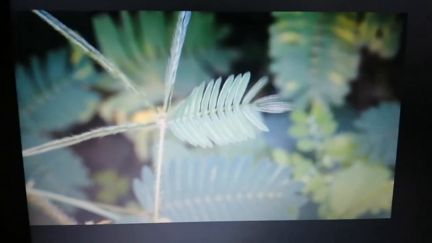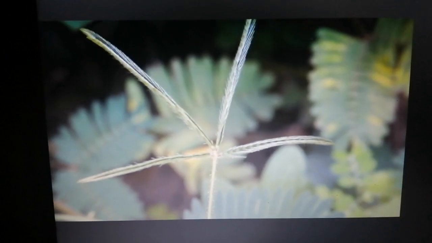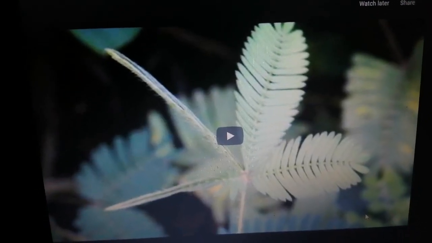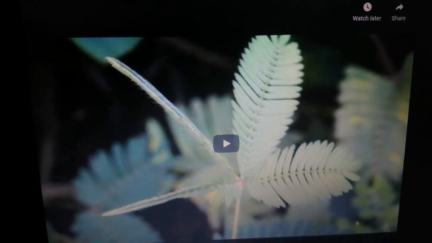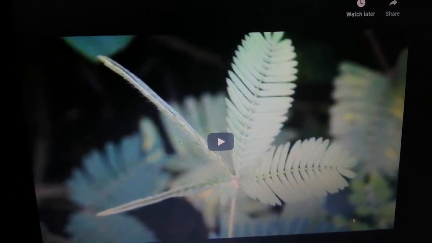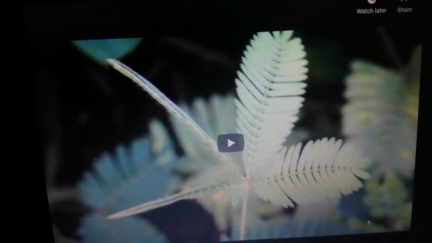See how when it is getting touched, it starts to move. So this plant is sensitive to touch, and that is why it is called the touch me not plant. In Hindi, it is popularly known as chui mui.